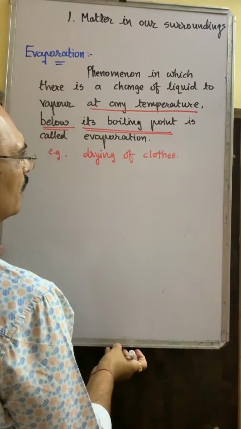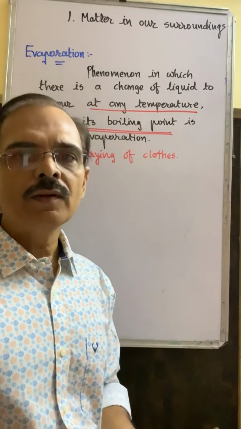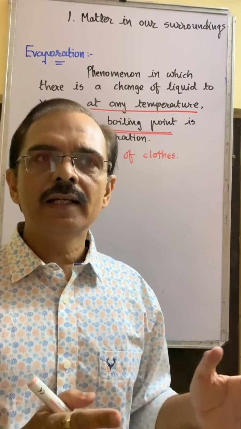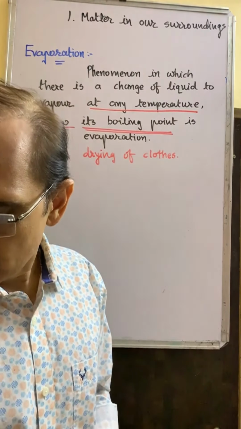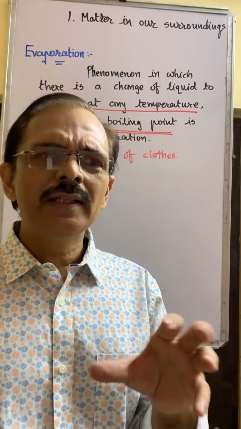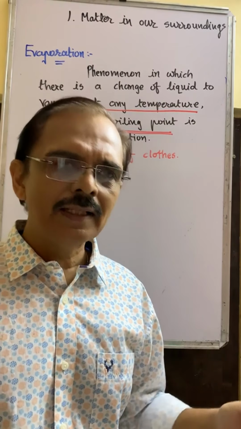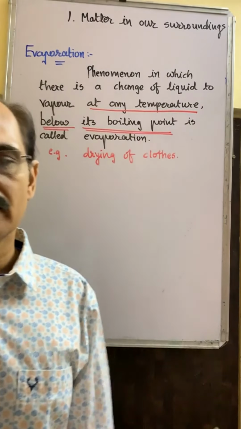See, in the same chapter, we have discussed that when we discuss the properties of solid, liquid and gas, then one property is about what? Kinetic energy. Kinetic energy of solid is nothing, means no kinetic energy is there. Liquid has some kinetic energy and the gas has the highest kinetic energy.